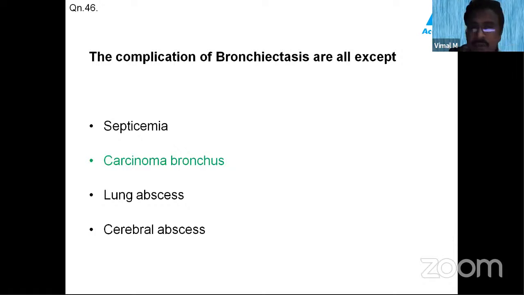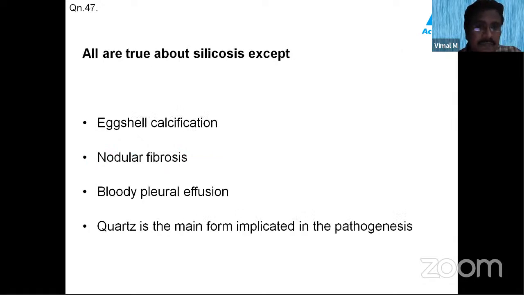Okay, so other complications of bronchiectasis may also include amyloid. Yes, amyloid deposition can occur in bronchiectasis. Which type of amyloid? You have two types of amyloid, AL amyloid and AA amyloid. AL stands for amyloid light chain and AA stands for amyloid associated. And in bronchiectasis, you will be having AA type of amyloid. Yes, these are all the complications of bronchiectasis.